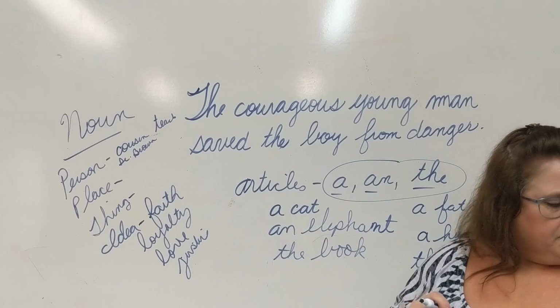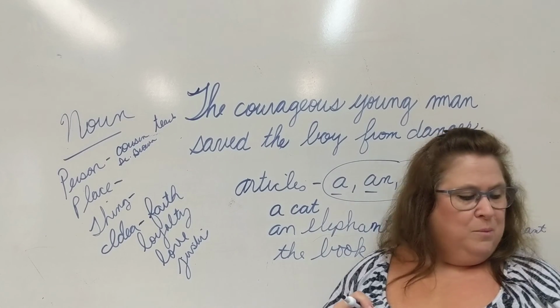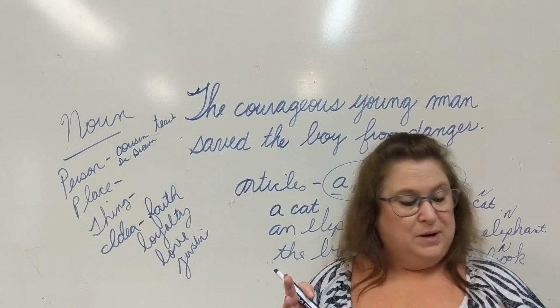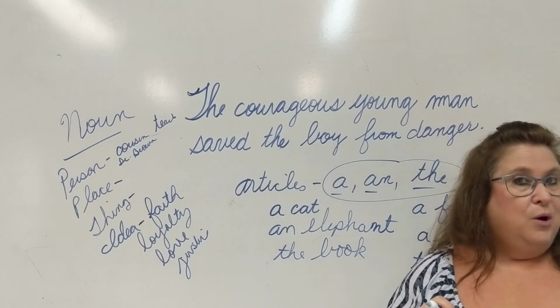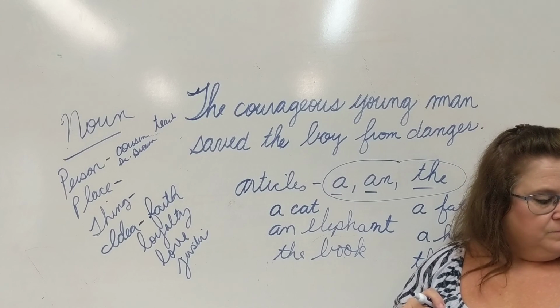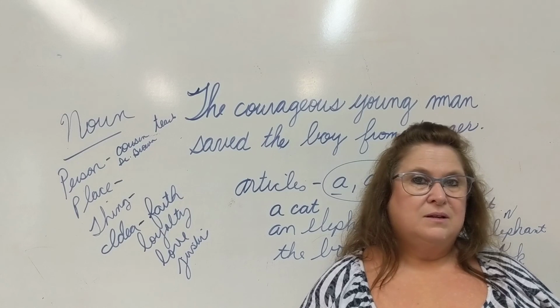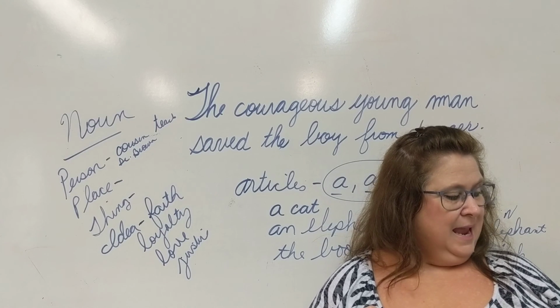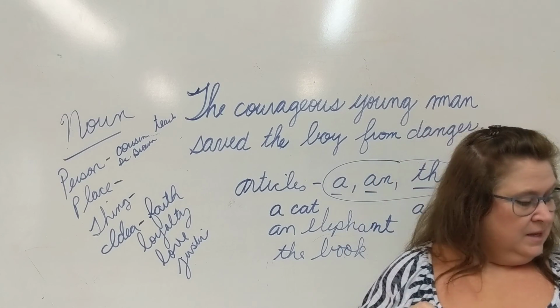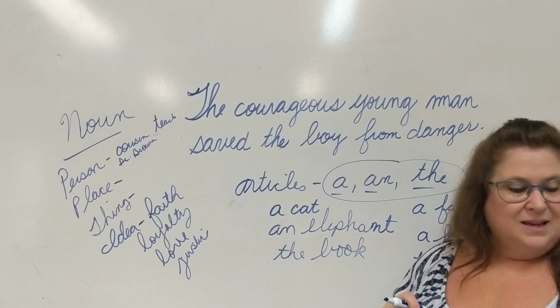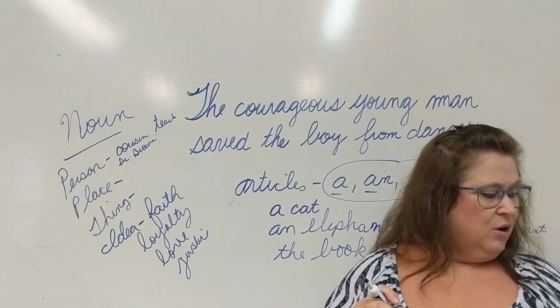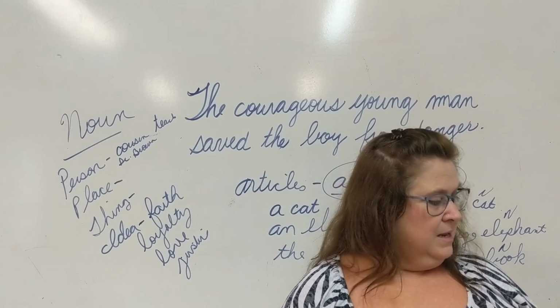Look at number 4. The choir sang a beautiful medley of hymns. So we have 3 nouns in this sentence. The what? Choir. Sang a beautiful what? A what? A medley of what? Hymns. So our 3 nouns are choir, medley, and hymns.